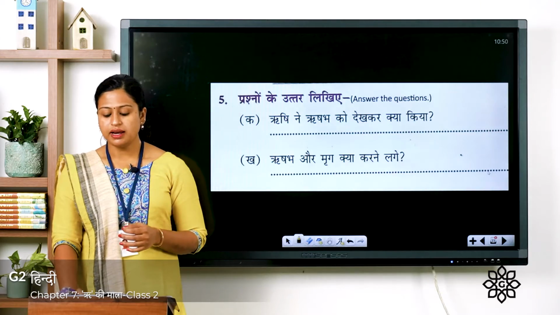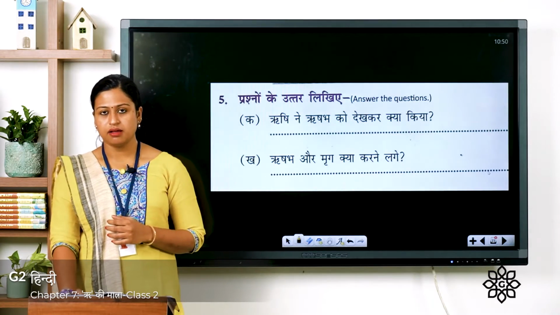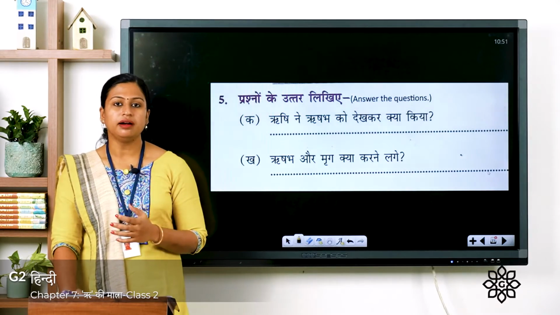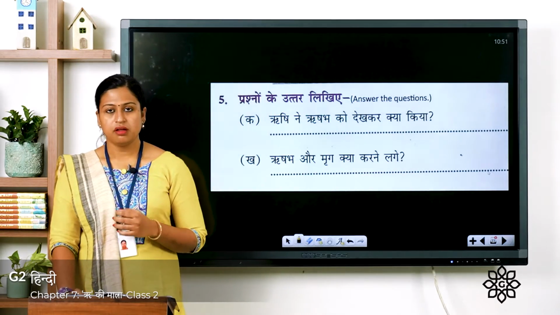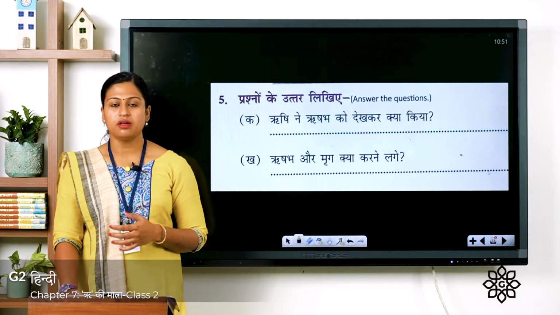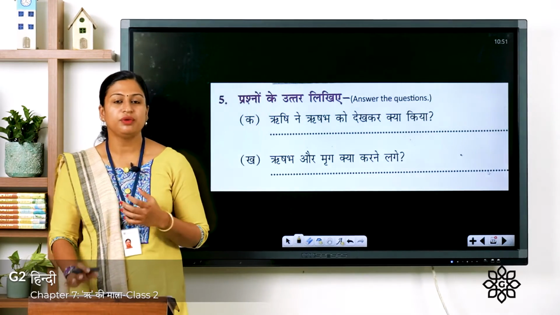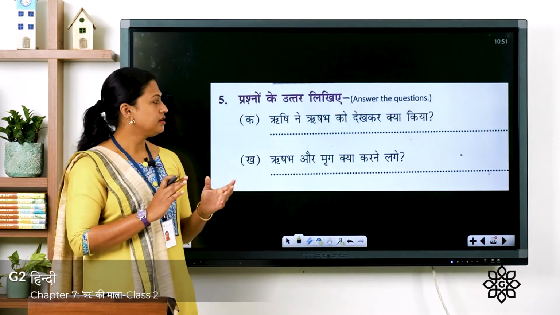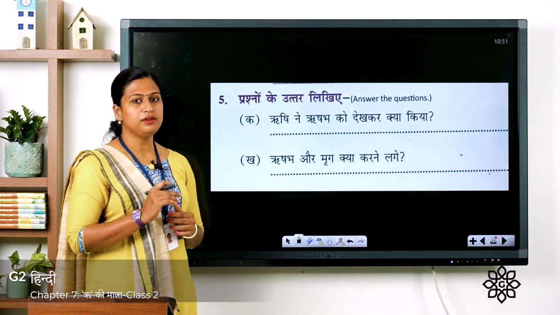गा. शिकारी क्या करना चाहता था? The meaning is what the hunter wanted to do. Fourth one घा. मृग को किसने बचाया? Who saved the deer? Now you have to write these answers in your Hindi notebook.